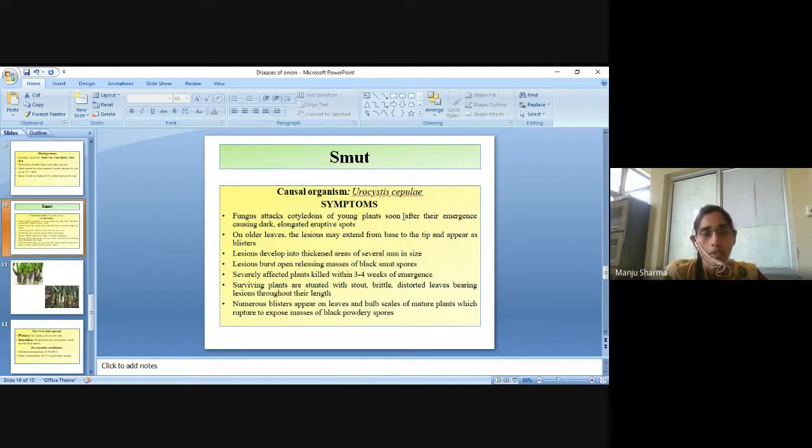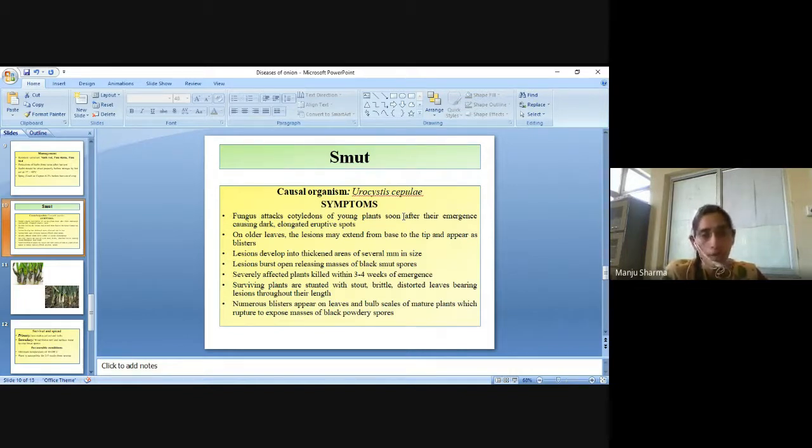Then, on older leaves, the lesions may extend from base to tip and appear as blisters. Lesions develop into thickened areas. Lesions burst open, releasing masses of black smut spores.